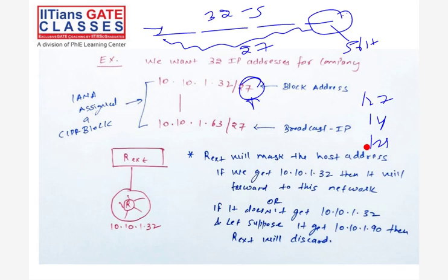Sir, how will the routing table be maintained externally for all these blocks, as this will be a huge number of blocks? Yes, it will be a huge number of blocks, and the number of entries will be more. That is an issue, and that brings us to the conclusion of CIDR. So for this we have to aggregate. We do supernetting, joining multiple blocks and making them into one block. That is the solution, and we will talk about it later. You are going in the right direction. Good question, Gayatri. Okay, Sai is typing, so some question from Sai.